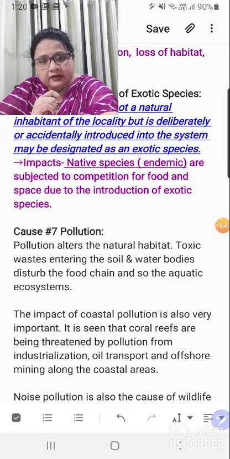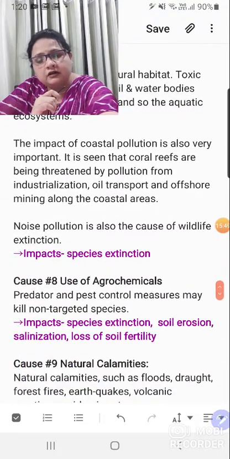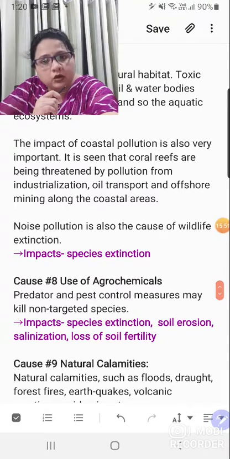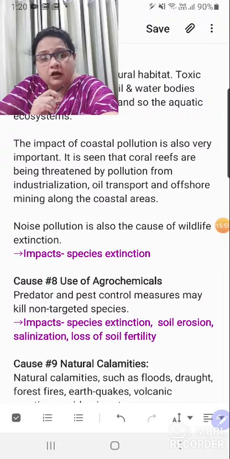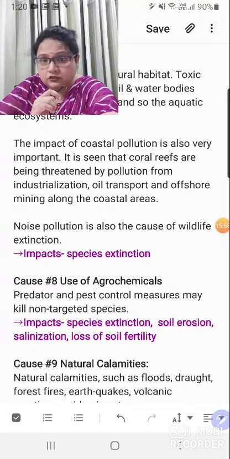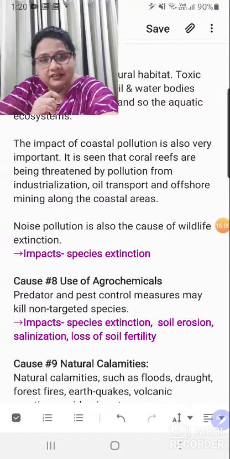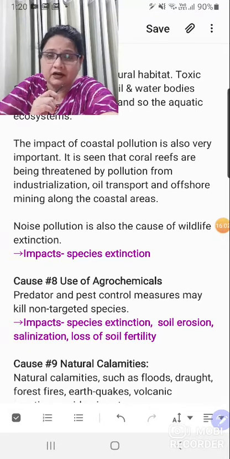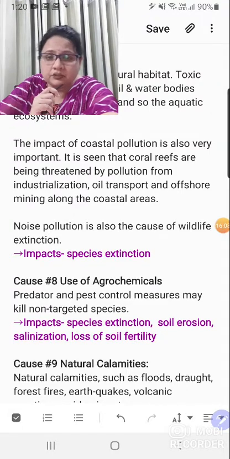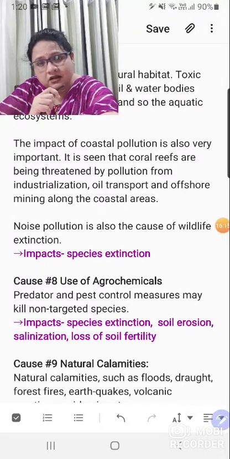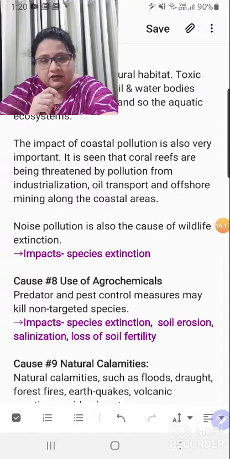A very good example here is coral reef. Coral reefs, in Hindi you call them monga, right? It's a very precious gem. These coral reefs are very good indicators of pollution. You know why? Because generally they are colorful, they are very bright, they are ornamental in use. But when there is pollution around, these coral reefs get bleached. Bleached means loss of color. So when they lose color, this indicates that the water around them is polluted, right?